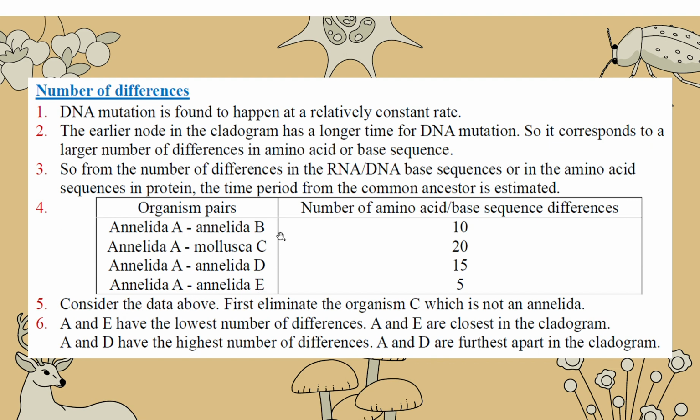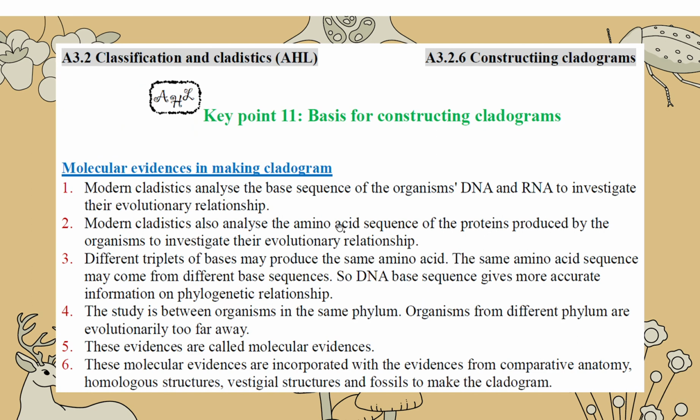So when you draw the graph, A and E should be close, and then A and B, and then A and C. And then D is even farther away. And we have other bases for constructing a cladogram. For example, the mutation rate. For the mutation rate, we can look at the DNA or the RNA, the base sequence of the DNA or RNA.